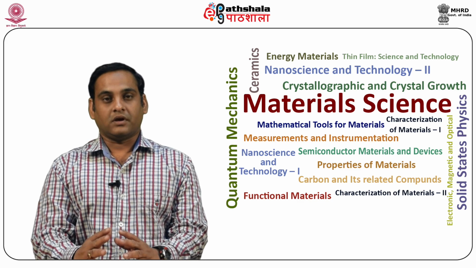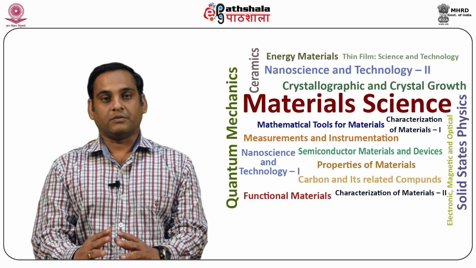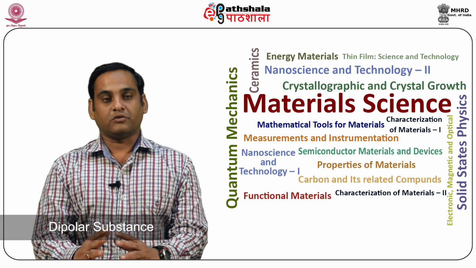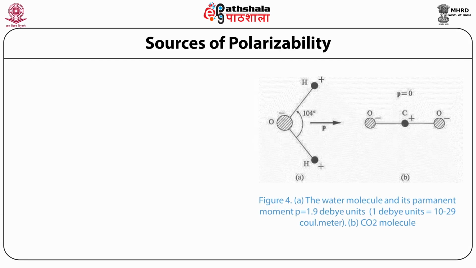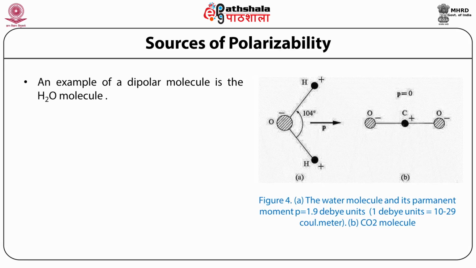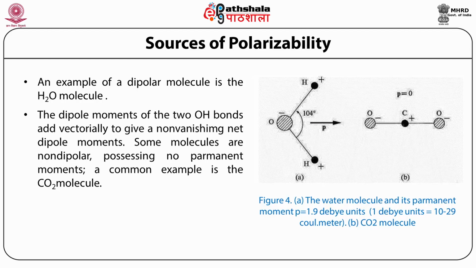If the molecules have a permanent moment, that is a moment even in the absence of the field, we speak of a dipolar molecule and a dipolar substance. An example of a dipolar molecule is the H2O molecule, that is the water molecule. The dipole moments of the two OH bonds, as shown in the figure, add vectorially to give a non-vanishing net dipole moment.